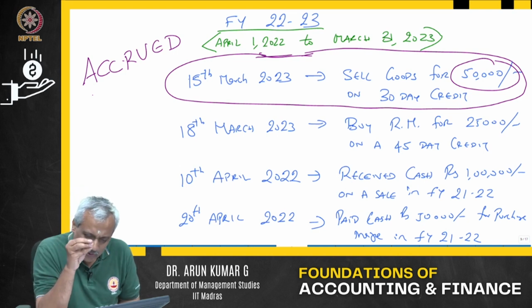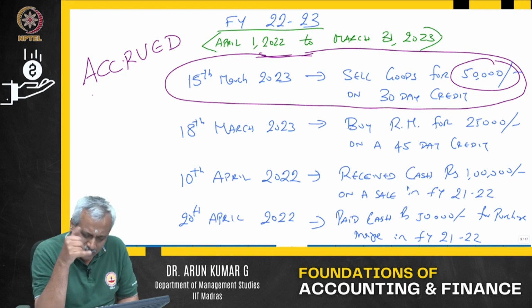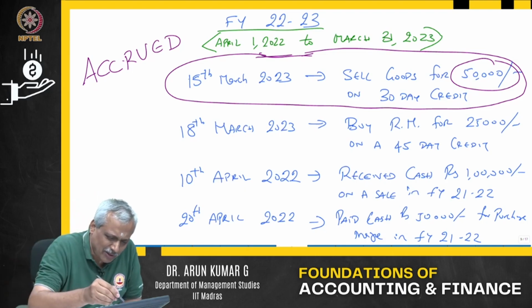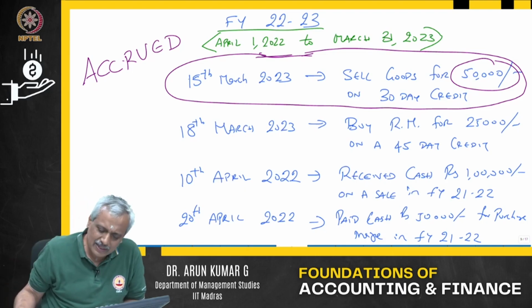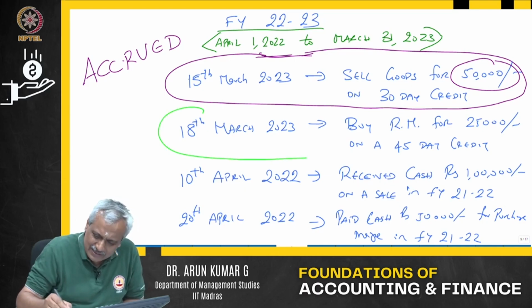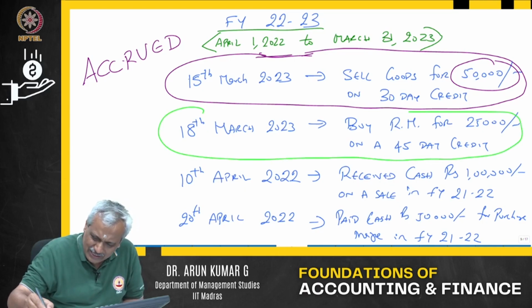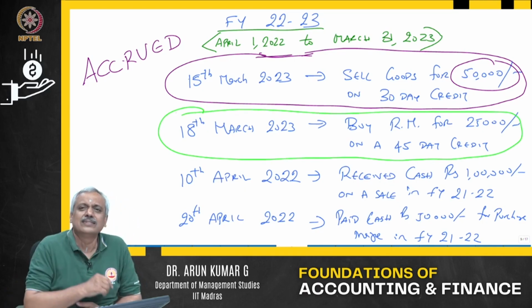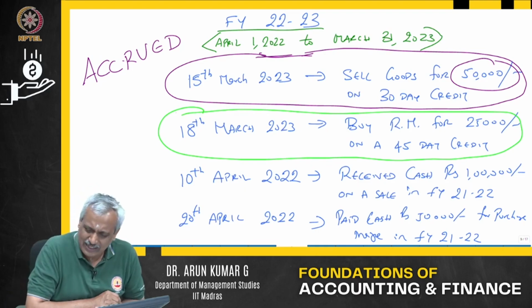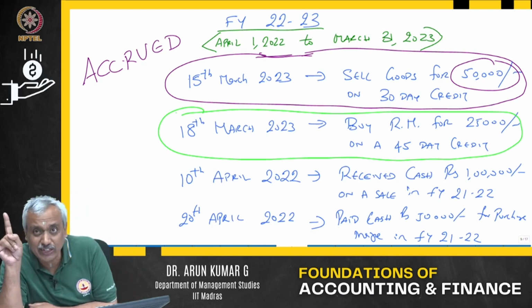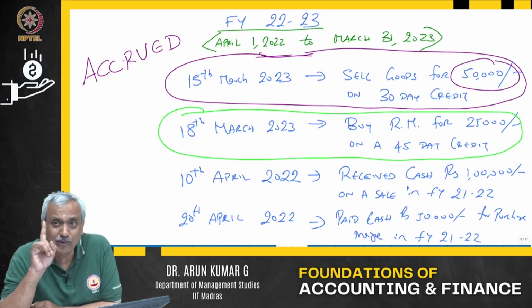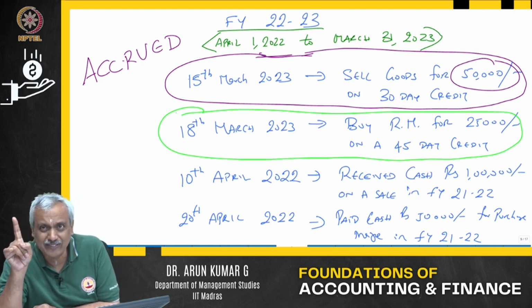So, revenue has accrued. Now, I go to the next transaction. I'm going to spend a few minutes on this. On 18th of March, I bought raw material for 25,000 on a 45-day credit. When it is on 45-day credit, I will have to pay the money of 25,000 rupees only on 2nd of May 2023. That is in the financial year 23-24. I repeat, I will have to pay the money only on 2nd of May 2023. That means in the financial year 23-24.